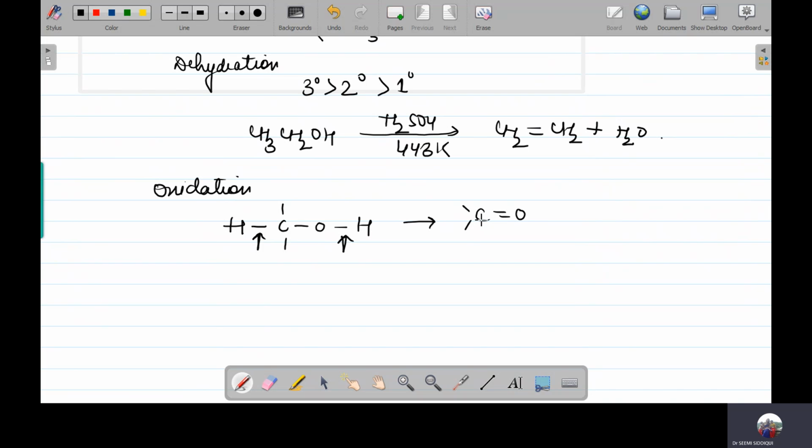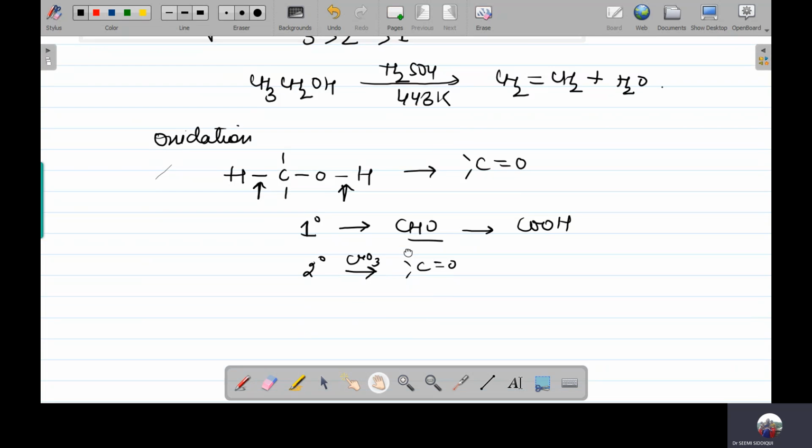Now, if you take a first degree alcohol, then it is going to give you aldehydes. And when these aldehydes undergo further oxidation, they are going to give you the carboxylic acid with the same number of carbon atoms. If you take the second degree alcohol, then this second degree alcohol is going to oxidize to the ketones. And this oxidation is going to take place in the presence of CrO3.